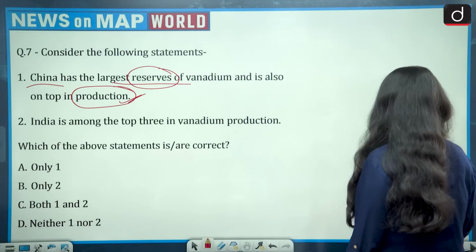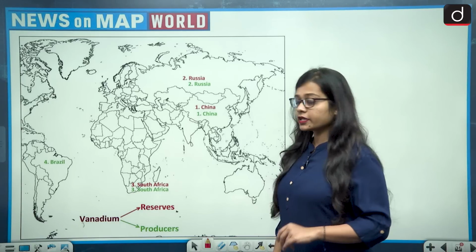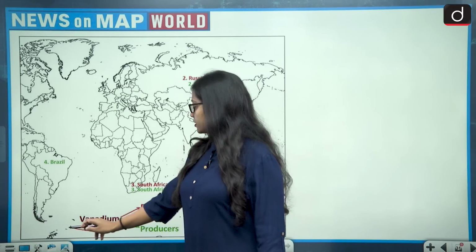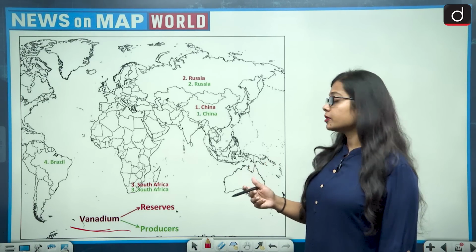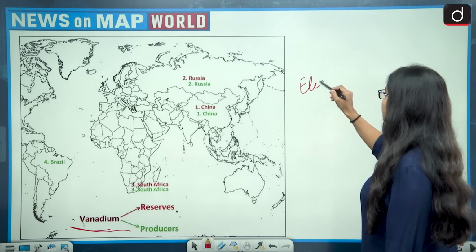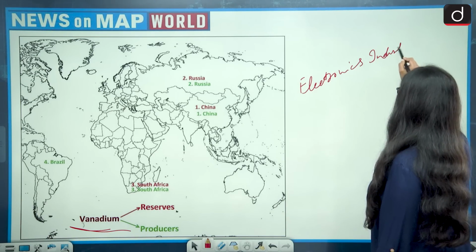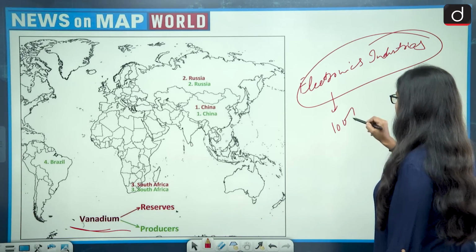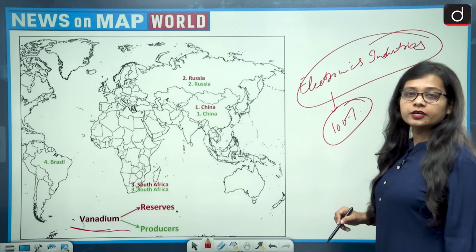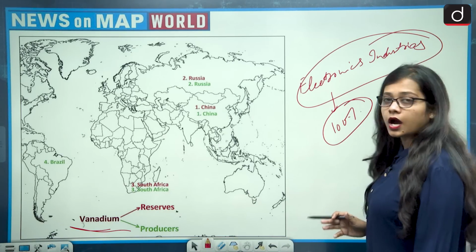So let's see this. Look at this map. If we talk about vanadium, then vanadium is very important, as it is very much used in the electronics industries. And India imports almost 100% of vanadium. So we do not produce vanadium, we import vanadium from outside.